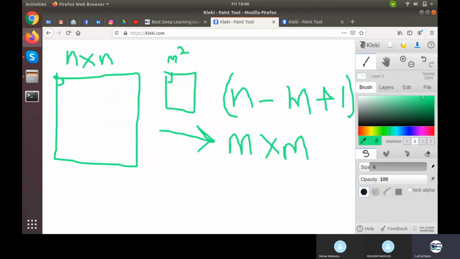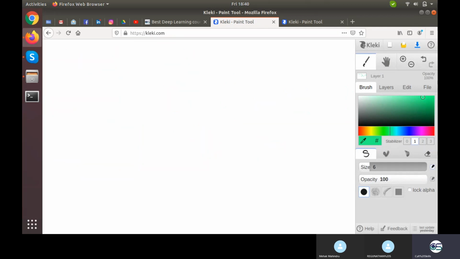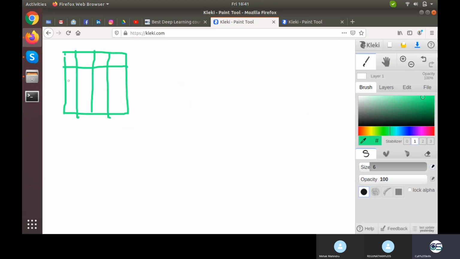Now what is the end result of this convolution? That is what we will be going to use. So we have an m by m filter size. Let's suppose m is 4 by 4. First filter, second filter, third filter, and so on. I have n minus m plus 1 filters with 0 padding and 1 stride size.